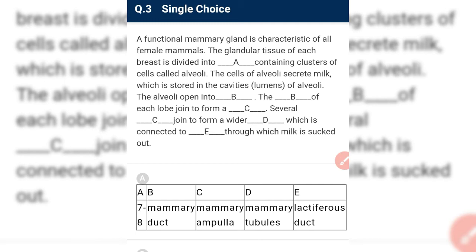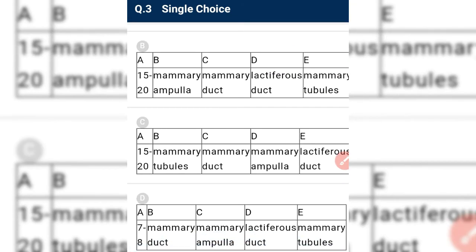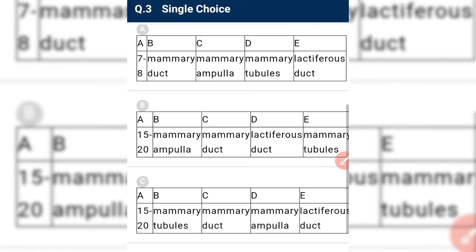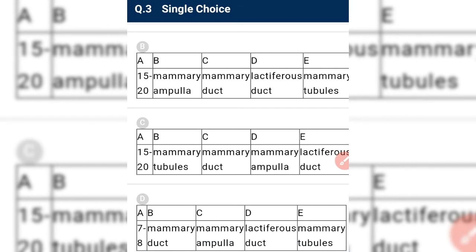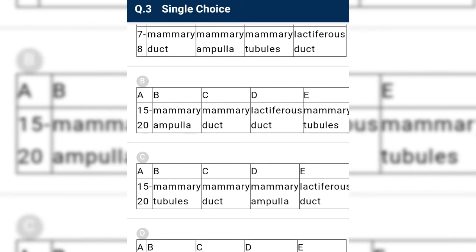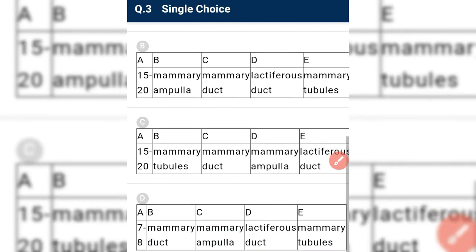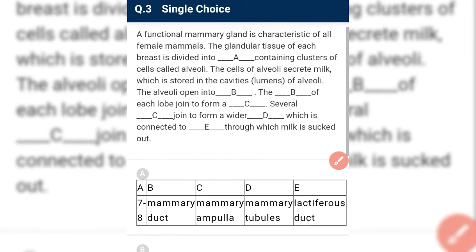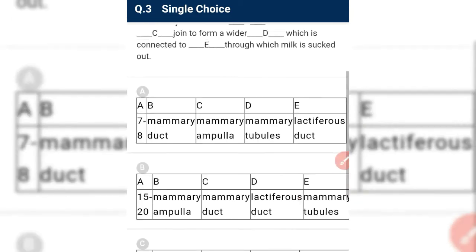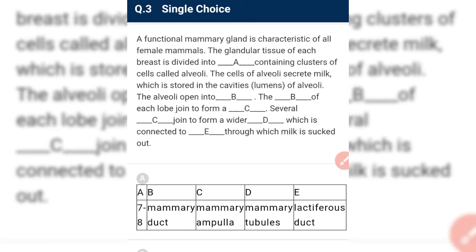Next, a functional mammary gland is characteristic of all female mammals. The glandular tissue of each breast is divided into about 15 to 20 lobes. So we have B and C, which can be correct, and we have eliminated A and D. And next, the glandular tissue of each breast is divided into about 15 to 20, containing 15 to 20 what?